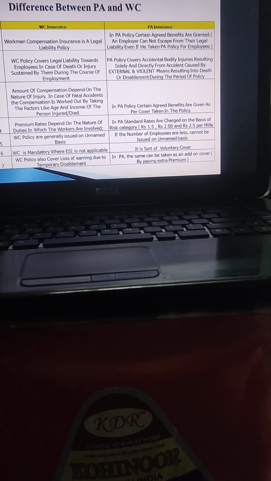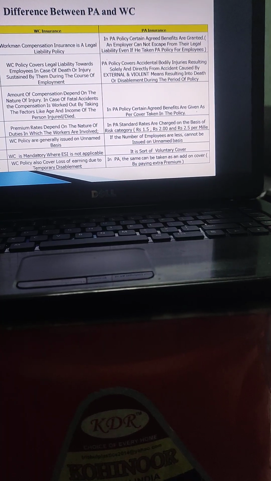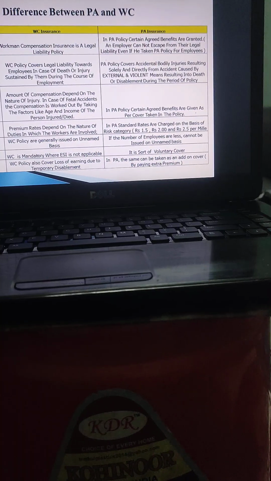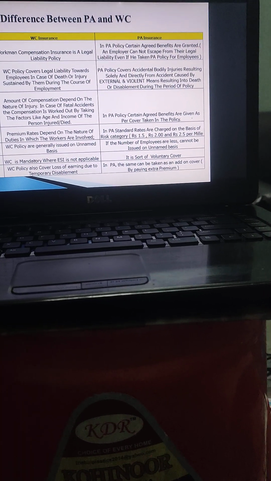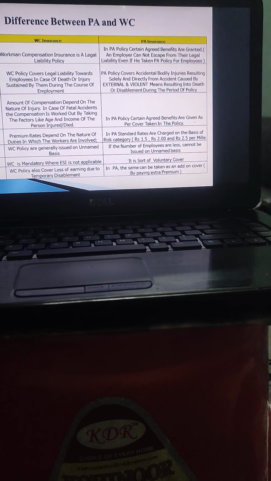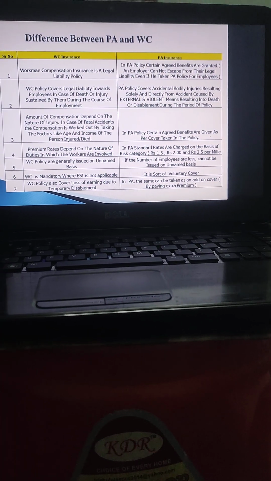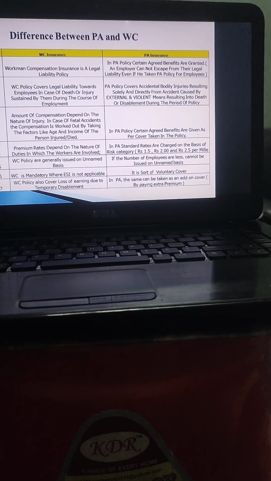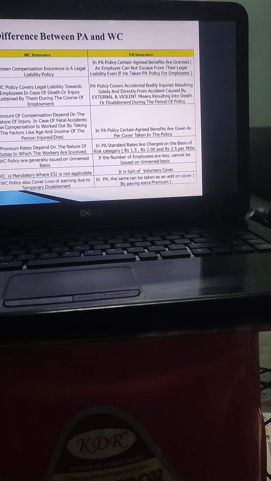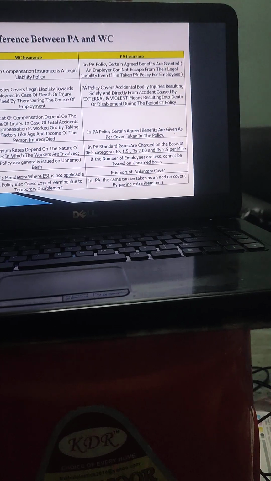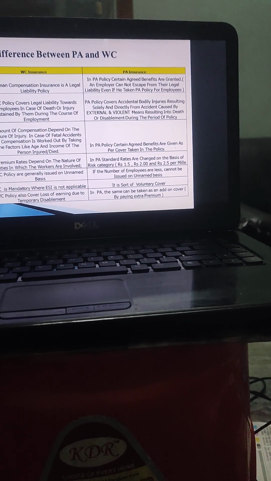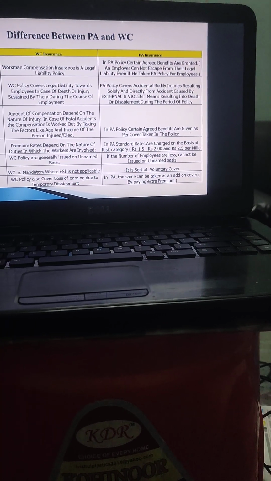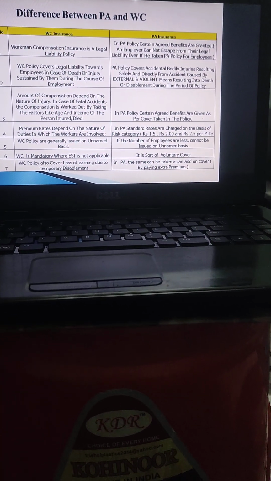WC policy covers legal liability towards employees in case of death or injury sustained by them during the course of employment. Premium rate depends upon the nature of duties in which the workers are involved. WC policies are generally issued on an unnamed basis. WC is mandatory where ESI is not applicable. So PA policy is a different sort of policy. In PA policy, certain agreed fixed benefits are given as per the cover taken, and it's a 24/7 coverage policy.